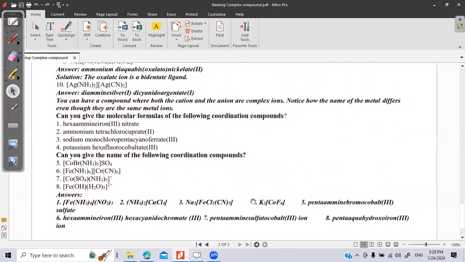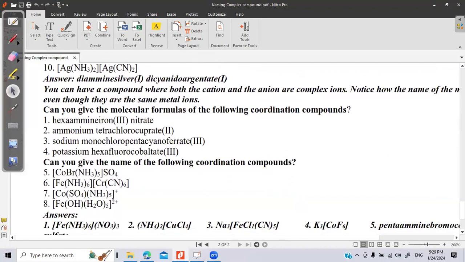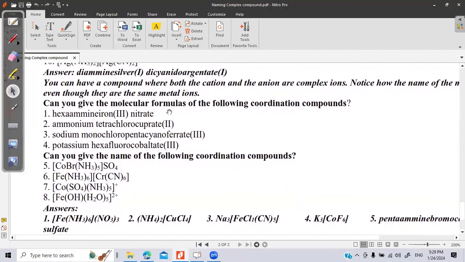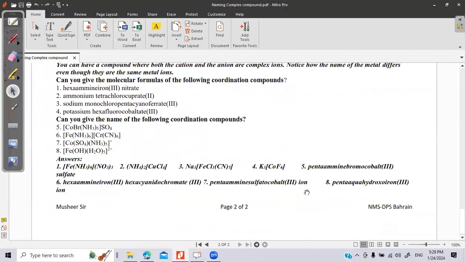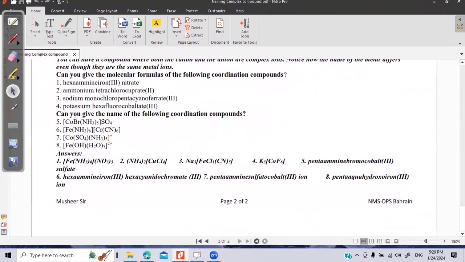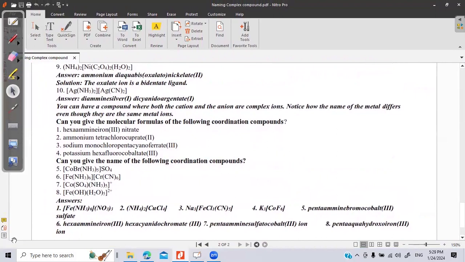For practice, you can have these examples. You can click the photo of these questions. Answers to this are given below. You can take a screenshot of this for practice.